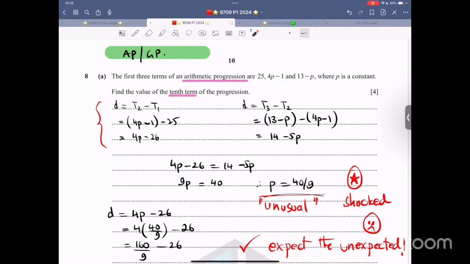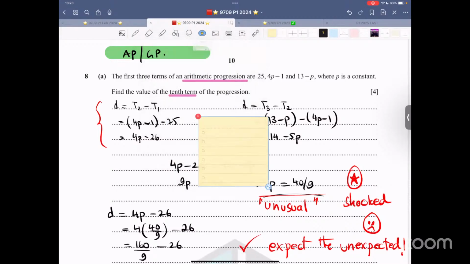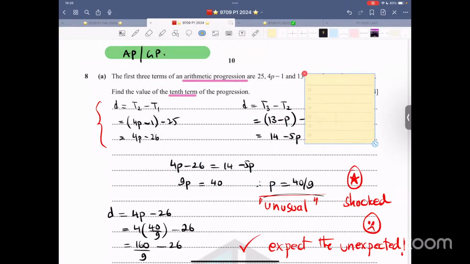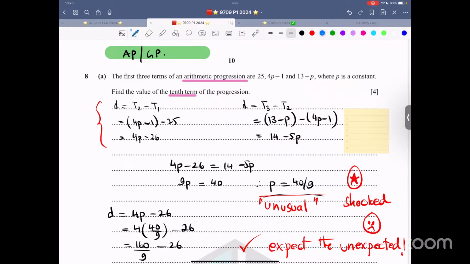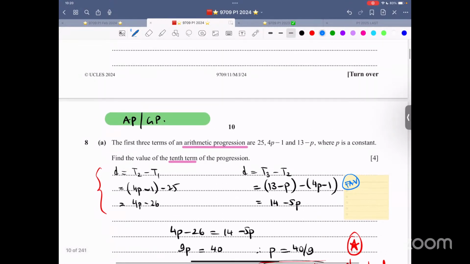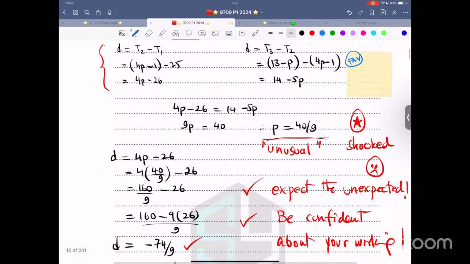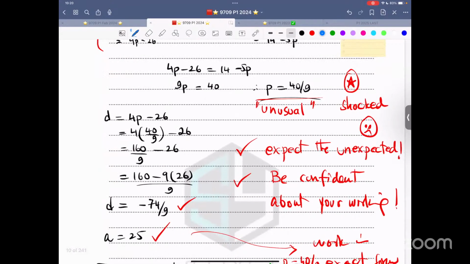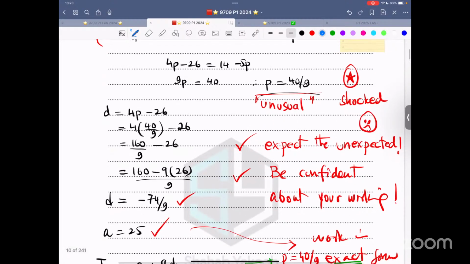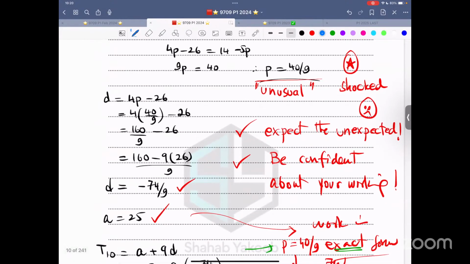So let me write over here. That is my third favorite question. So this is another one of my favorite questions. Make sure that you highlight it. Which year am I talking about? This is May/June 2024, variant 11. So now p is 40 over 9. Expect the unexpected. Be confident about your working. Yes, you should always double check. There is no harm in double checking, but it is very strange that you're getting an answer like this.